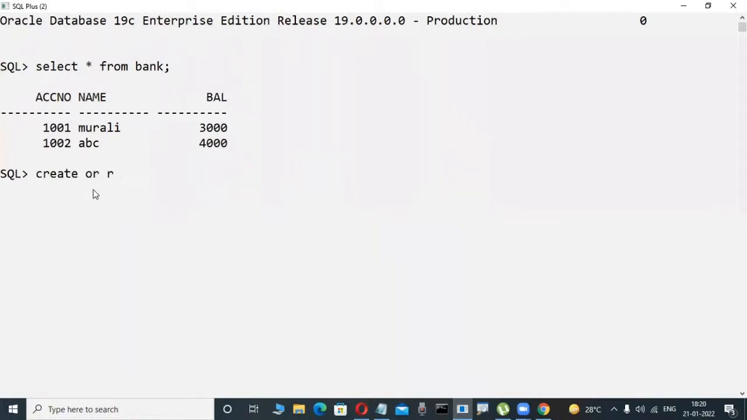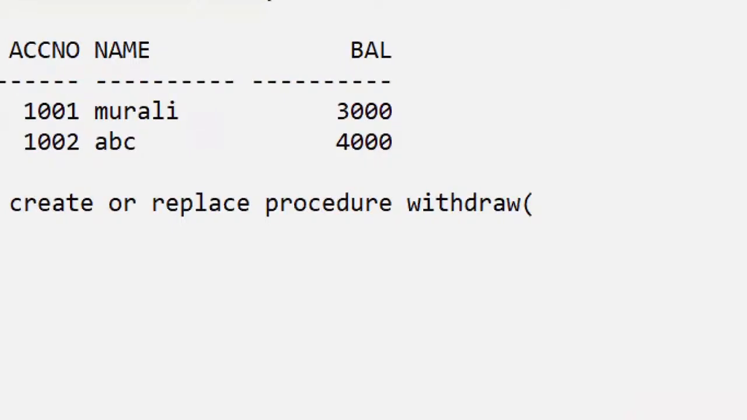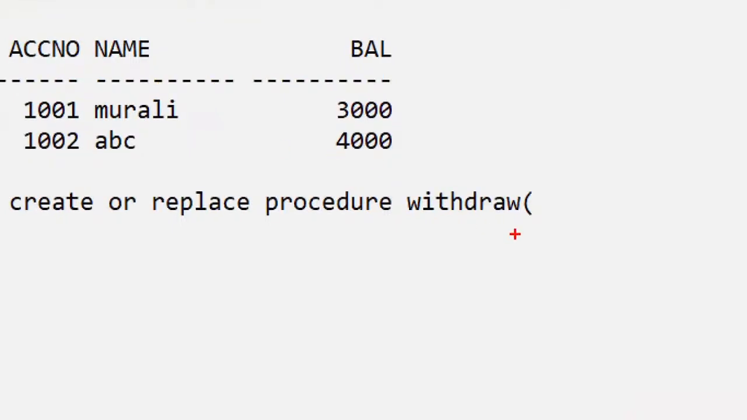I am writing a procedure: create or replace procedure. Here I'm giving the procedure name, withdraw. Observe slowly, this is a table. In my project, I try to implement one small scenario only, withdraw. Actually, in real time, big packages contain withdraw, deposit and all the things, but here I'm giving only a small task in a procedure.